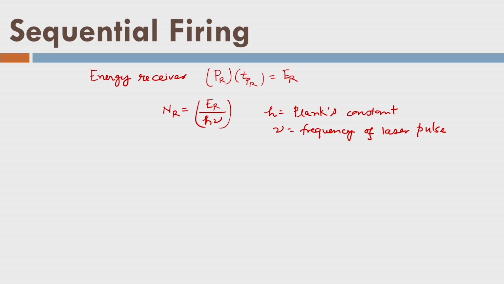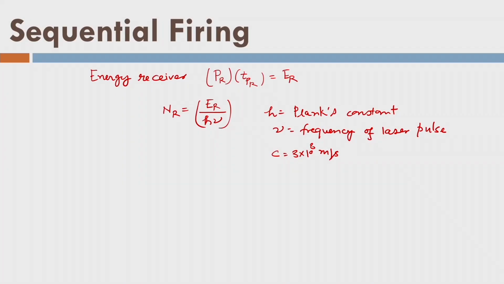Let us say we have a laser transmitter that has fired some number of pulses together. So, they are all coming back, and we are not able to distinguish them, because the laser pulses are travelling with the speed of light. Because of this high speed, what is the consequence? We cannot fire all the pulses in a single moment. So, what do we do? We fire these pulses sequentially, one by one.